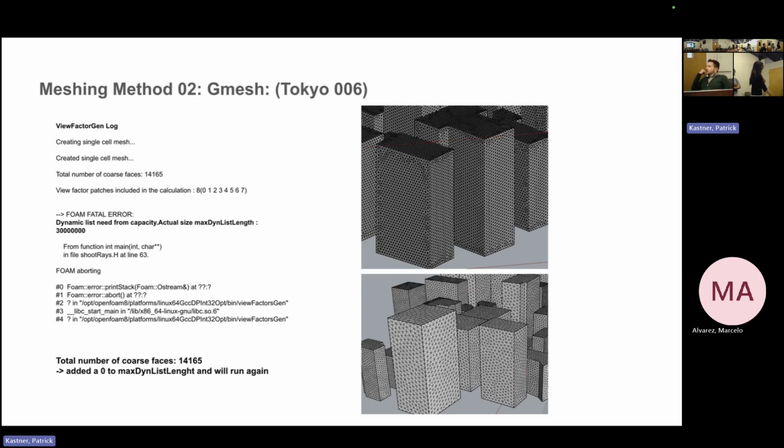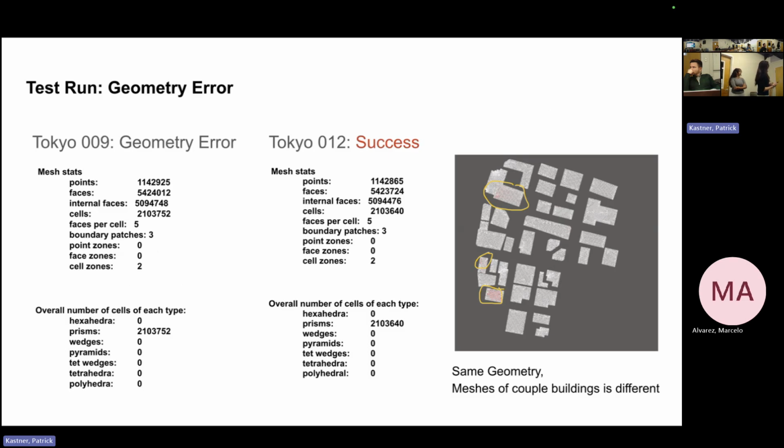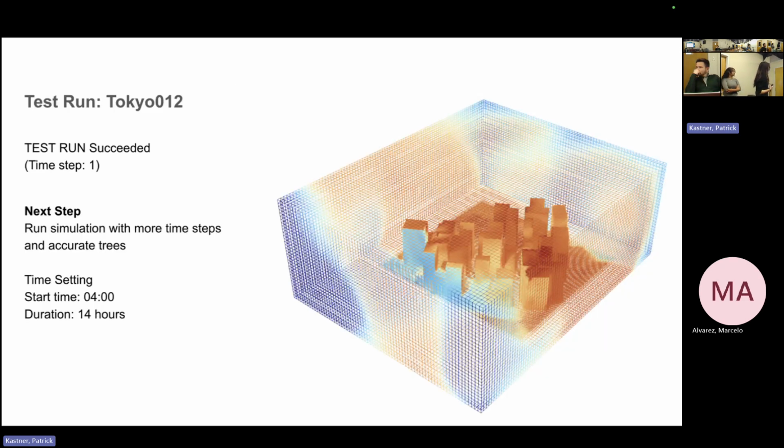And there's one problem of the V factor genlock, which was just about the total number of the course faces being over the maximum. So I just needed to change the maximum limit, and then I ran again. But somehow while testing a bunch of the same geometry, I had to remesh, like I remeshed one time. And even though it's the same geometry, there's some sort of difference in the meshes, which led to the simulation failing sometimes. So I went with one of the cases that worked. And yeah, here's a test run.